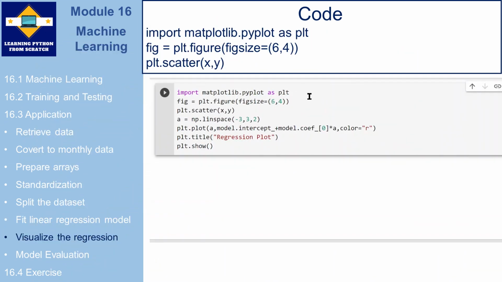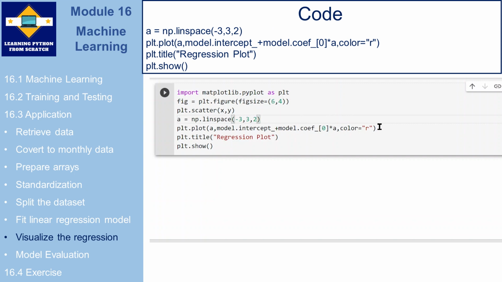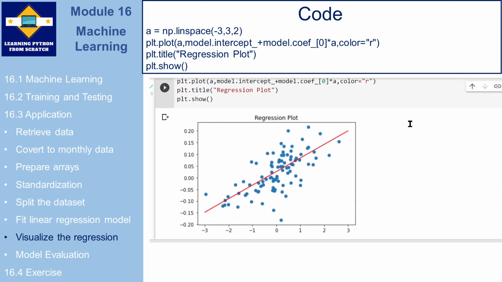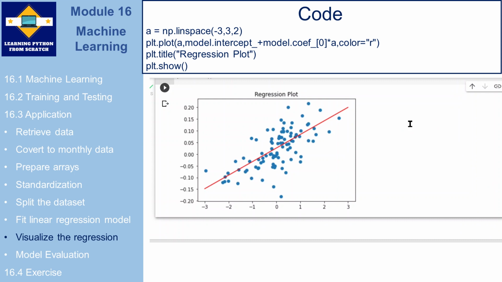So now we want to visualize our regression result. Here we want to plot our data points in a scatter plot, and at the same time, we want to plot our regression line. So you run it, you should be able to see the scatter plot, which is our data points, and also the regression line, which helps us to make the forecast.